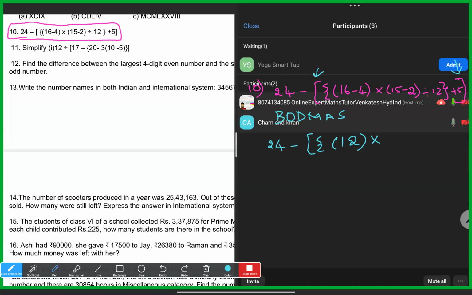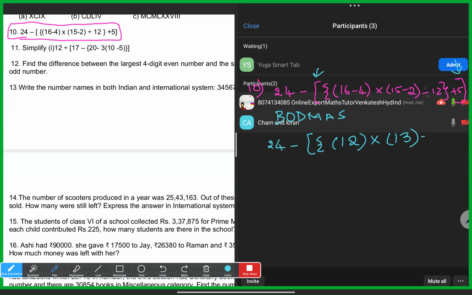Then curve bracket open, 13, close bracket.